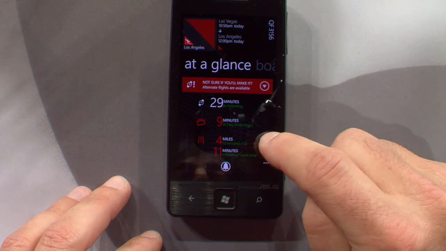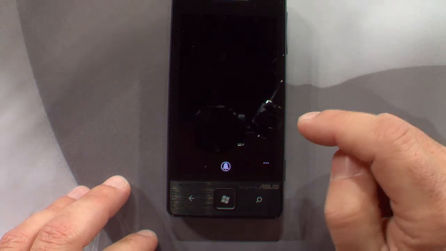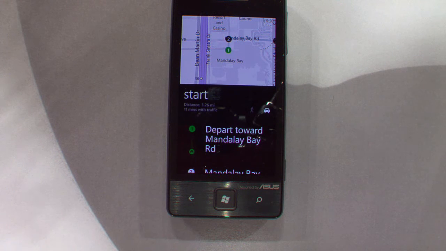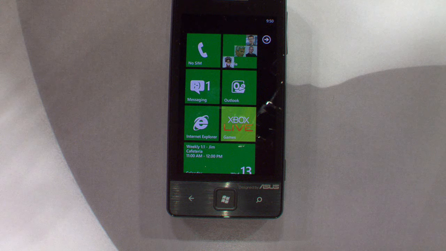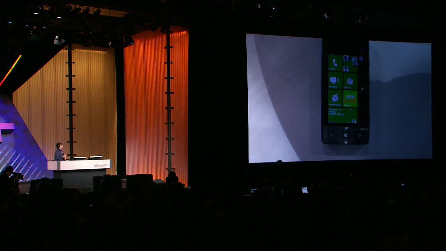In fact, this app's going to help me out by showing one of our new launchers, which is the ability to jump right into directions. So if I'm going to head to the airport, I can get very clear step-by-step directions to get me there. The app is using all of these capabilities, new live tile features, multiple live tiles, deep linking, live agents, background notifications, to make my experience of figuring out what I need to do to get to the airport a lot better. So, thank you.